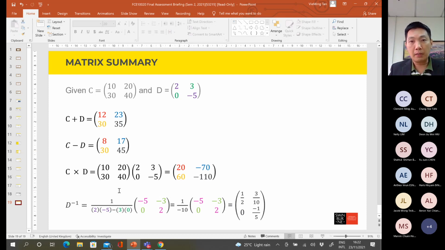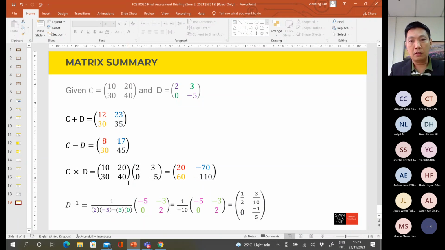For multiplication, we also need to check and make sure that the number of columns in the first matrix is equal to the number of rows of the second matrix. Otherwise, we cannot multiply these two matrices together. For this question, because both matrices have a similar order, we can multiply these two together. The result should be of the same order as matrix C or D, a 2 by 2 order.